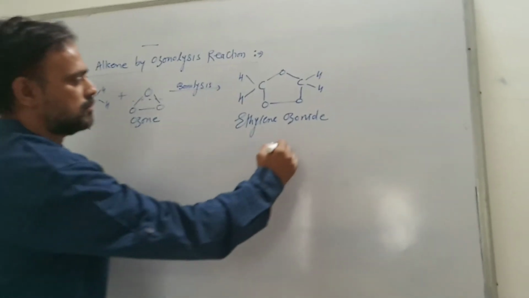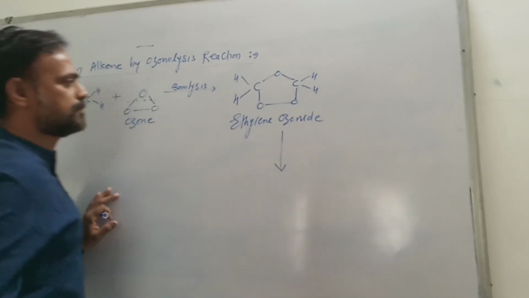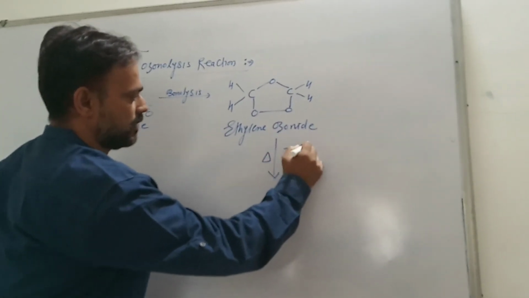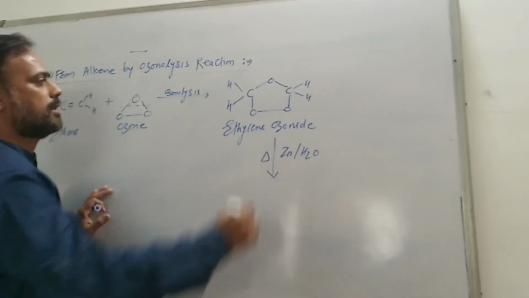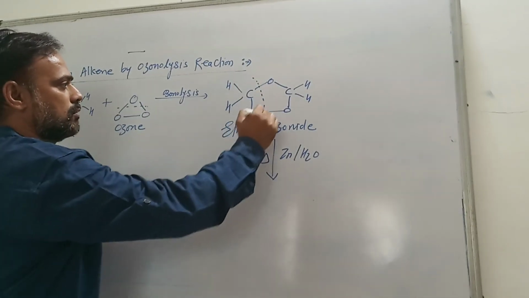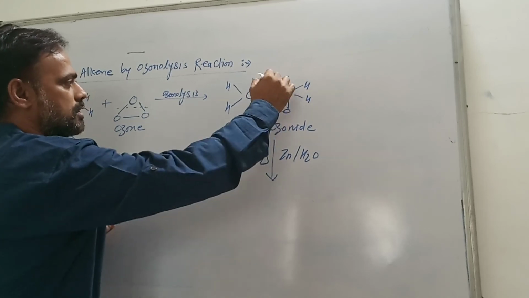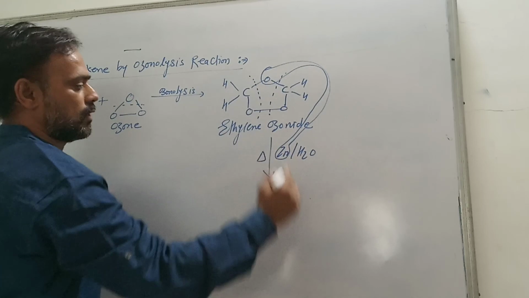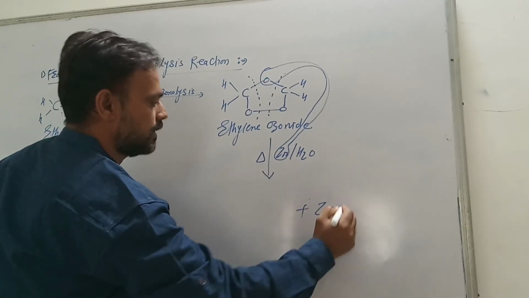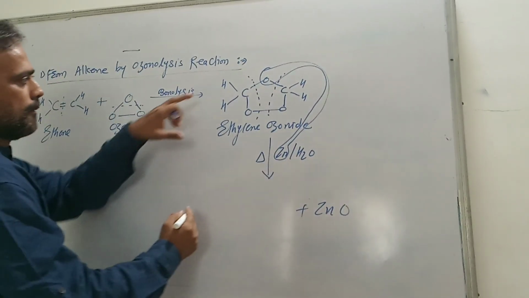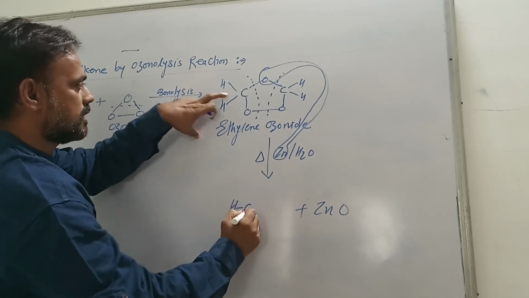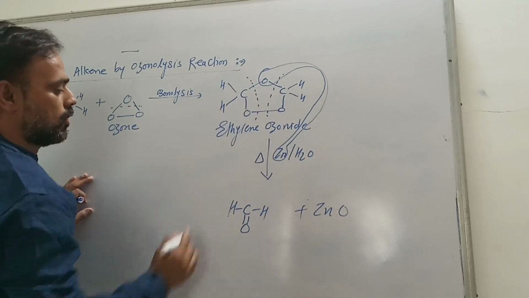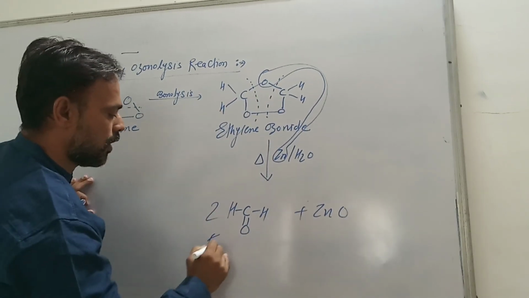Now this ethylene ozonide, whenever heated with zinc dust in water, decomposes, it breaks down. This oxygen is combined with zinc and given out in the form of zinc oxide, and we get HC double bond OH and HC double bond OH, that is 2 molecules of formaldehyde.